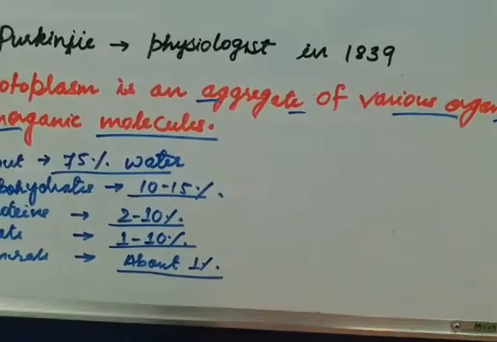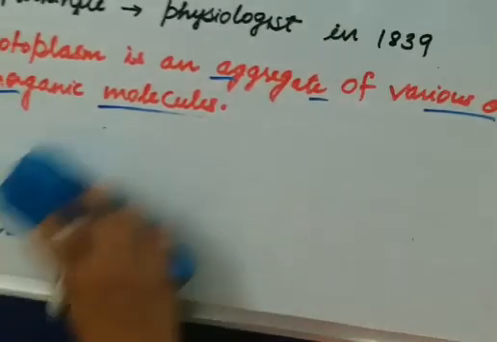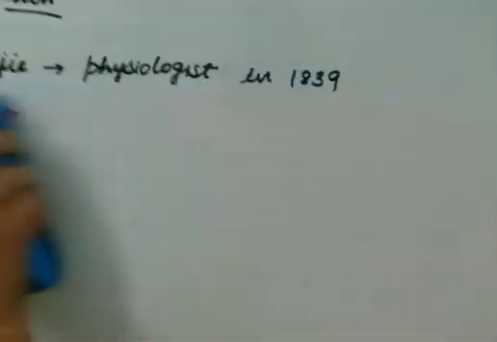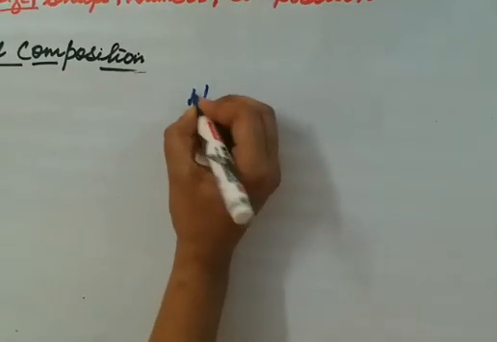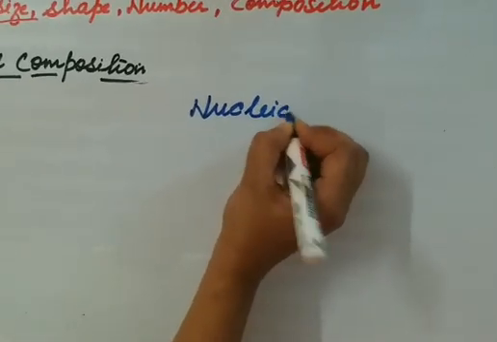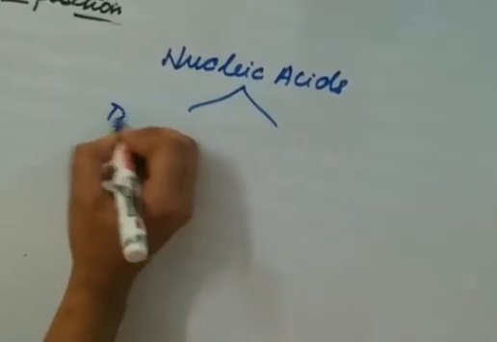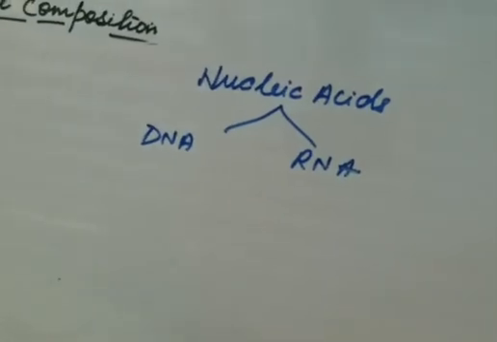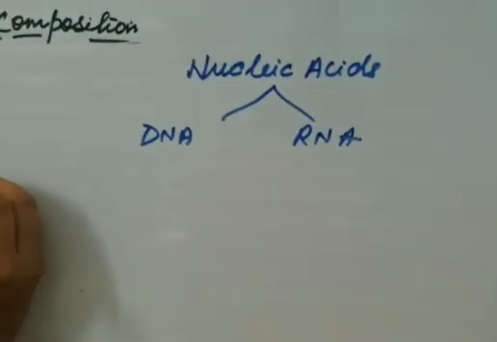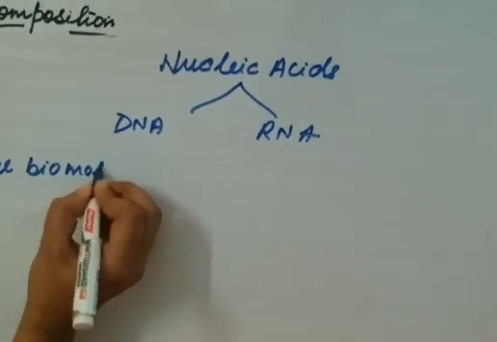Apart from this, it also contains nucleic acid, which is basically of two types, DNA and RNA. Nucleic acids are small biomolecules.